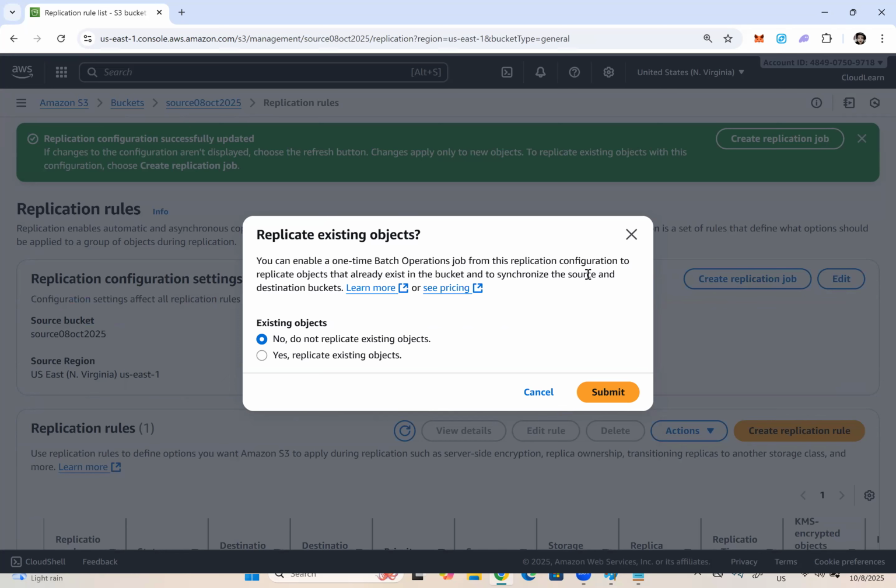Whenever it replicates to the destination bucket, it will choose the storage class as Standard-IA. You can select no to avoid that additional $1.50 or some charges. I will select yes, because I don't want to manually copy and paste. Click on submit.